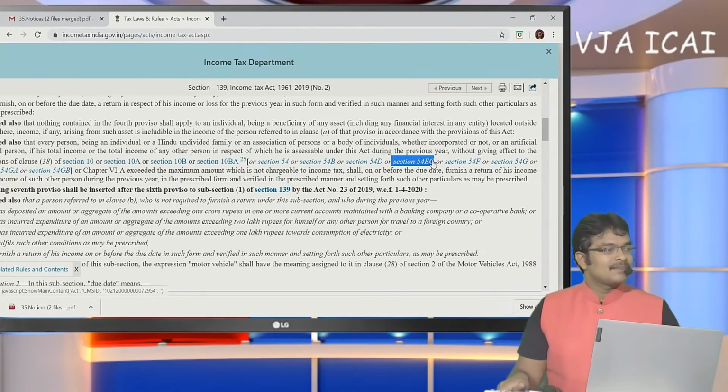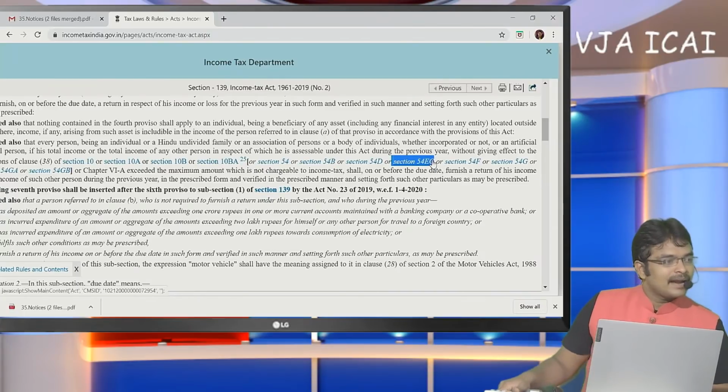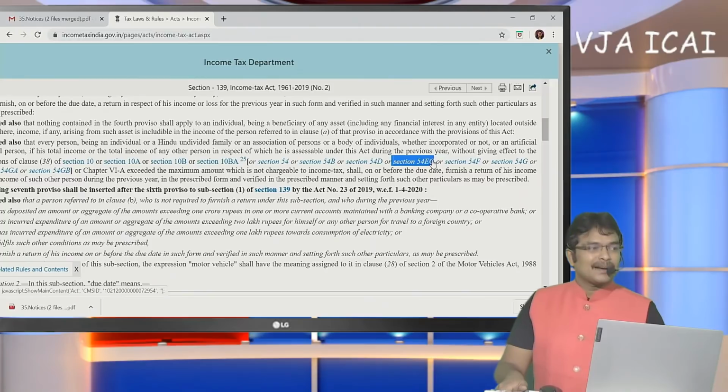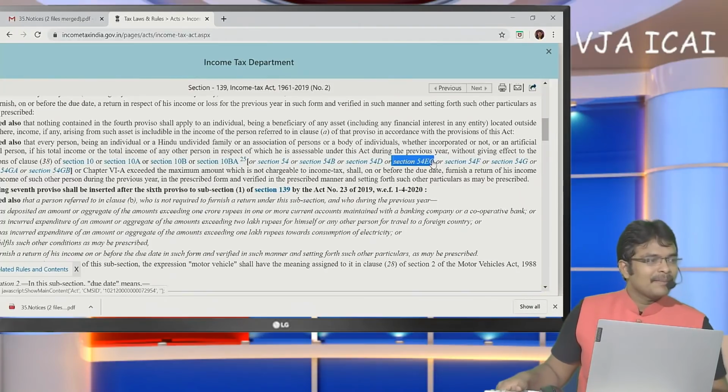So by this, regarding the queries that were raised, urban agricultural land ceiling limit is not the criteria. The thing to be remembered here is, even if registration has not been completed, if possession has been transferred, it has to be offered as income.